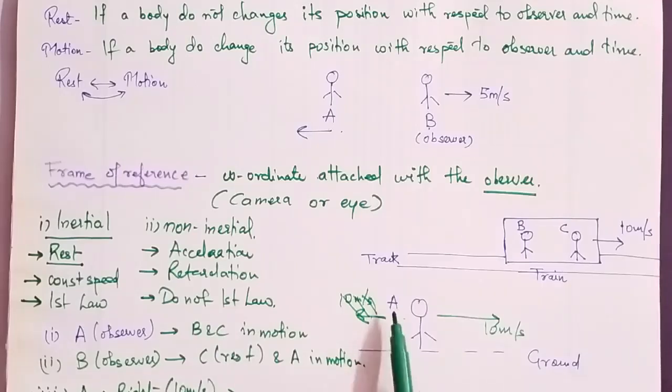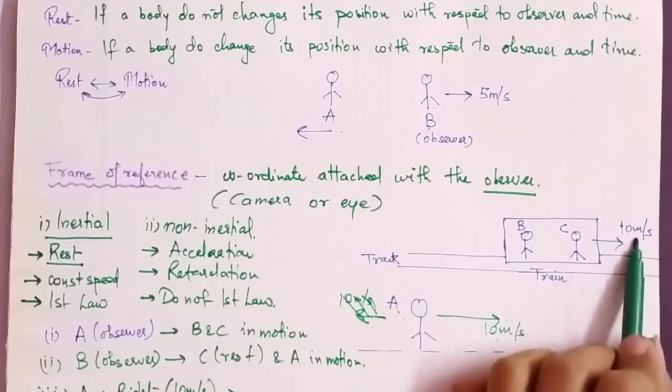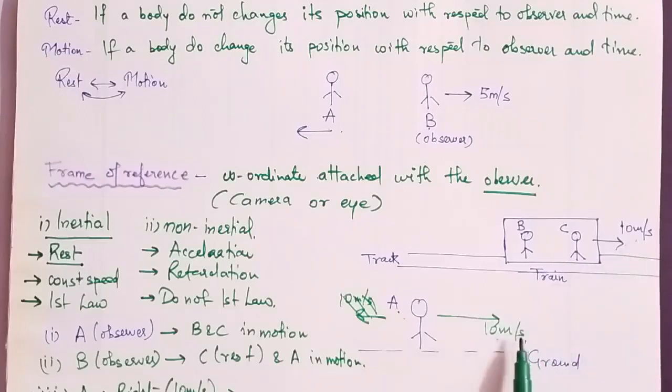When A observes B, since both are moving with the same velocity, A sees that both are at rest with respect to each other. They are not moving relative to each other.